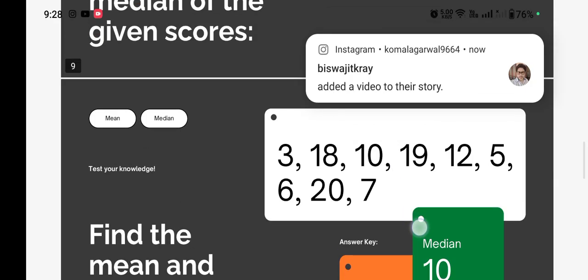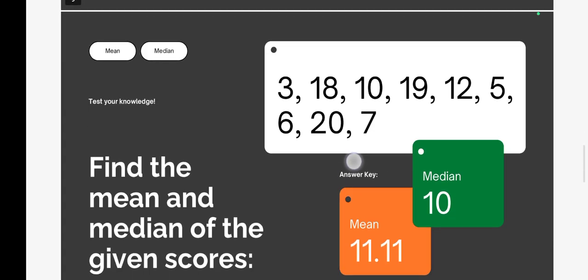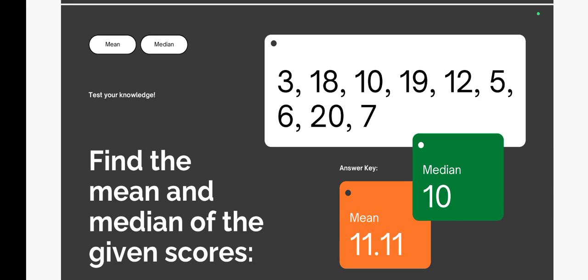In this number and this number there are 3, 18, 10, 19, 12. These are the numbers. So here you will arrange all these numbers and find the middle number. I have given the answer key: the median is 10 and the mean is 11.11. So you need to let me know in the comment box whether you got the answer or not.